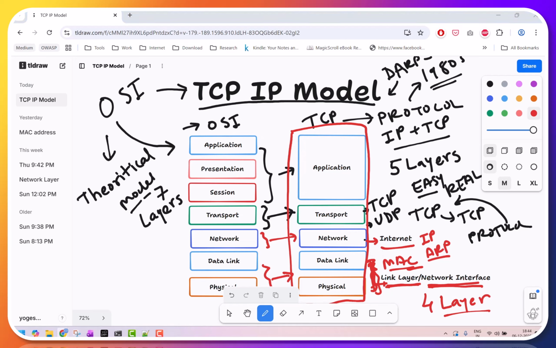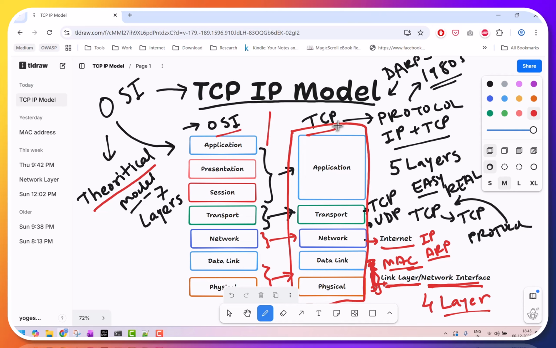The internet and all real-world networks nowadays use TCP/IP. At the same time, OSI is used for learning, design, and explanations. For learning it is better, because the more granular you go, the more you understand the criticality and complexity of each step. If you see application, here a single layer, there 3 layers, so you have a segregation. It will be better understood in OSI. That's why we call it a theoretical model. So this is the basic difference between the TCP/IP and OSI models.